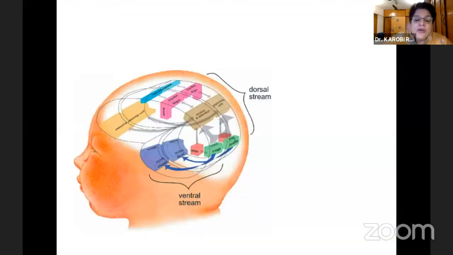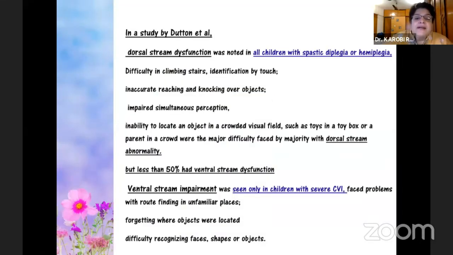And as we know, there is a dorsal stream and there is a ventral stream. Dorsal stream dysfunction is noted in children with spastic diplegia. They have different problems, like climbing stairs. They are unable to reach, and they knock over objects. They have impaired simultaneous perception, and they cannot locate things in a crowded visual field.